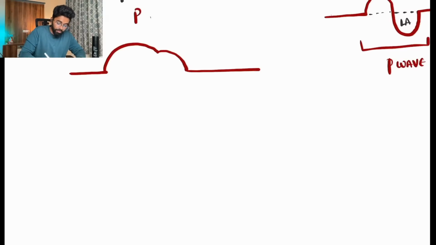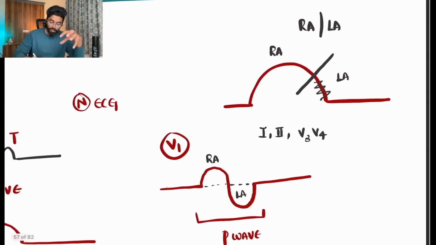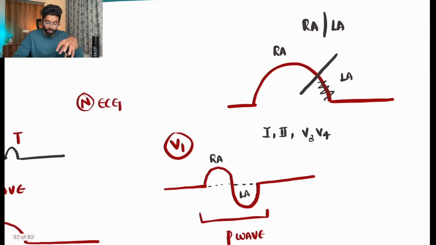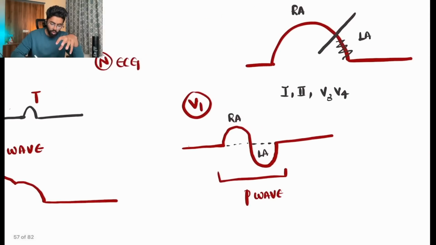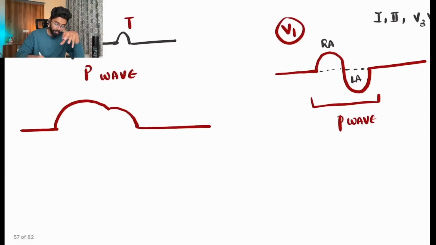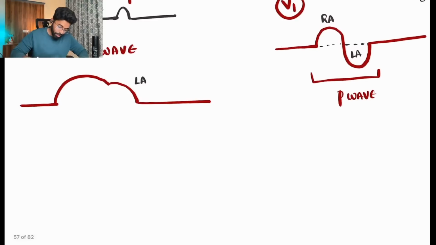This is my P wave. So now what happened is that, as I said, 70% of the P wave is consumed by right atrium, and only a small 30%, which is close to this part, belongs to the left atrium. But what happened here is that the left atrium part has come out.